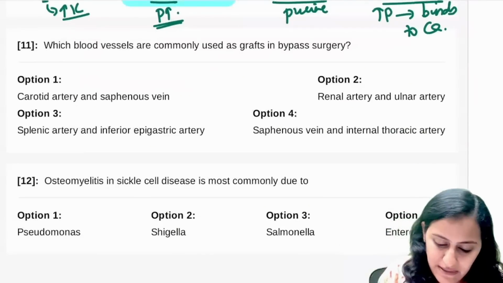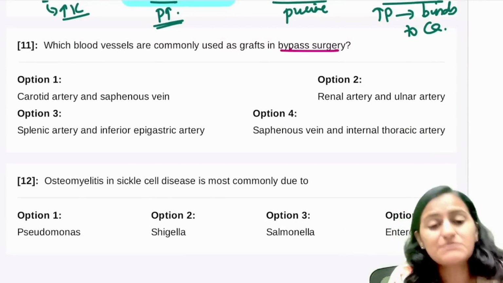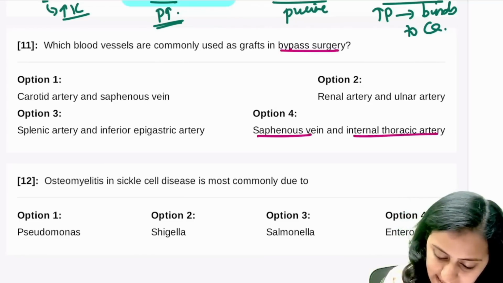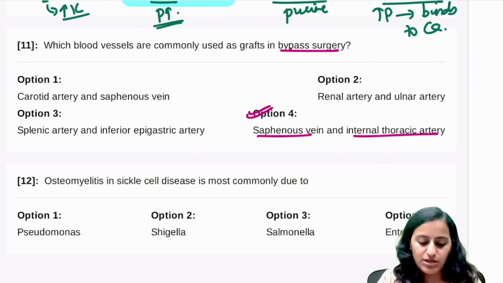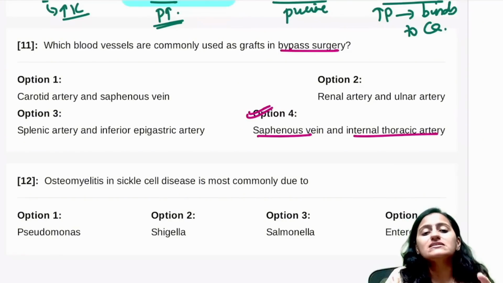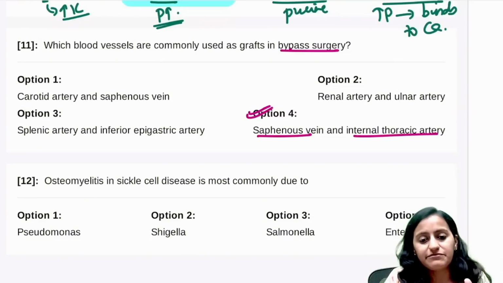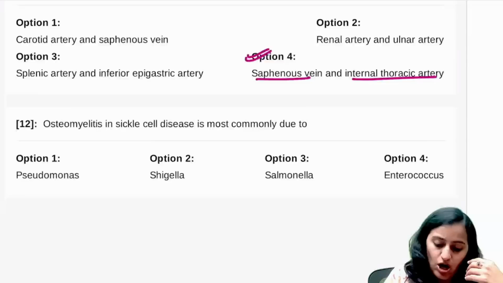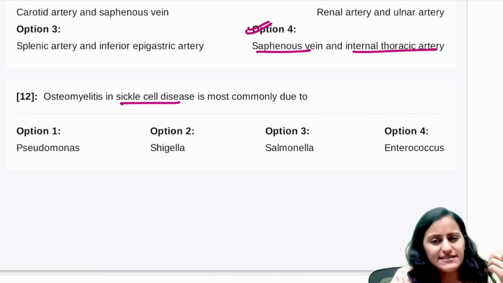Next one, which blood vessels are commonly used as graft in bypass surgery? You know that the common ones are the saphenous vein and the internal thoracic artery. Saphenous vein is very commonly used, and you have the internal thoracic artery. Correct.